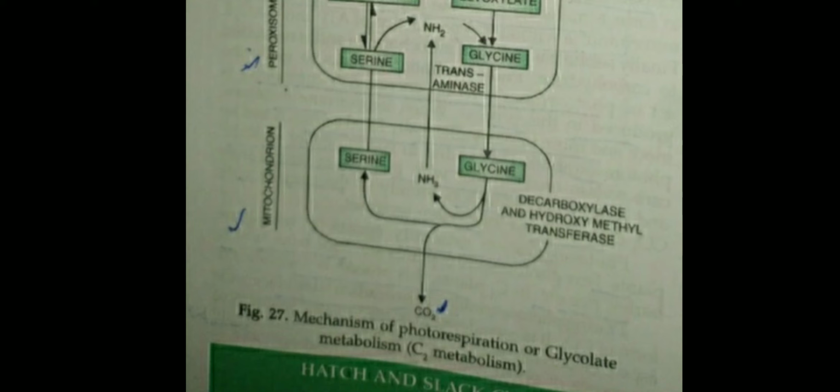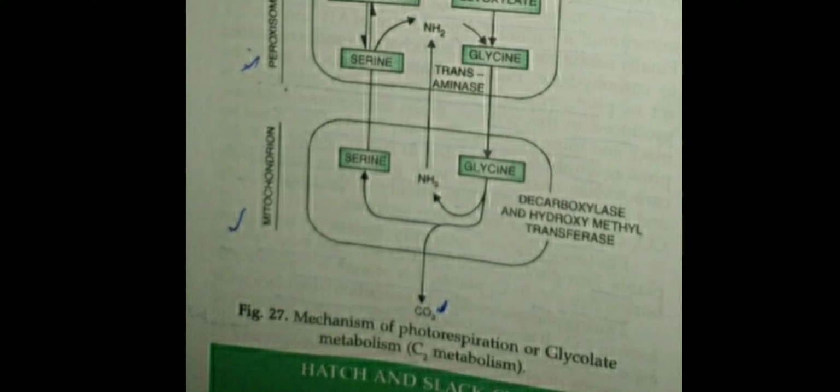Glycolate is oxidized with the help of oxidase and converted into glycine with the help of the enzyme glutamate. Two molecules of glycine then interact to form a molecule of serine.